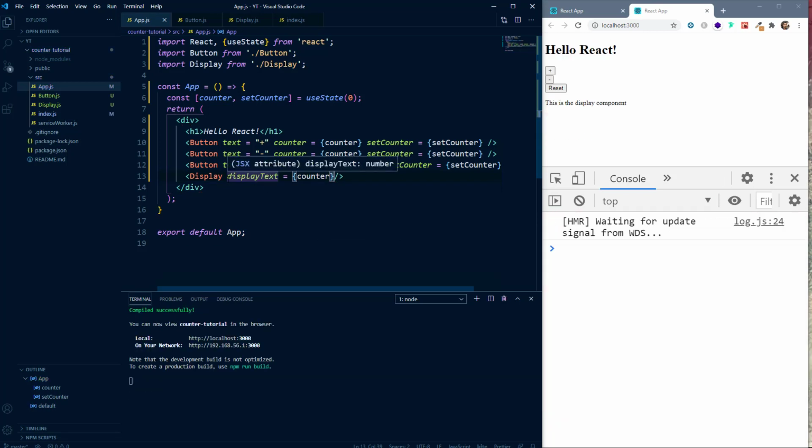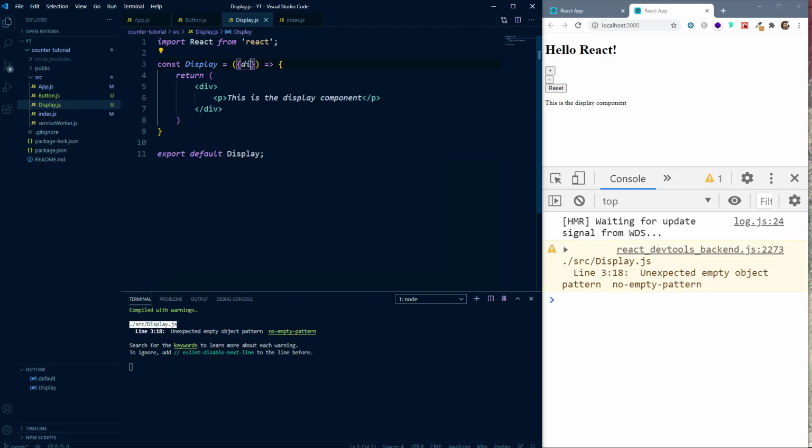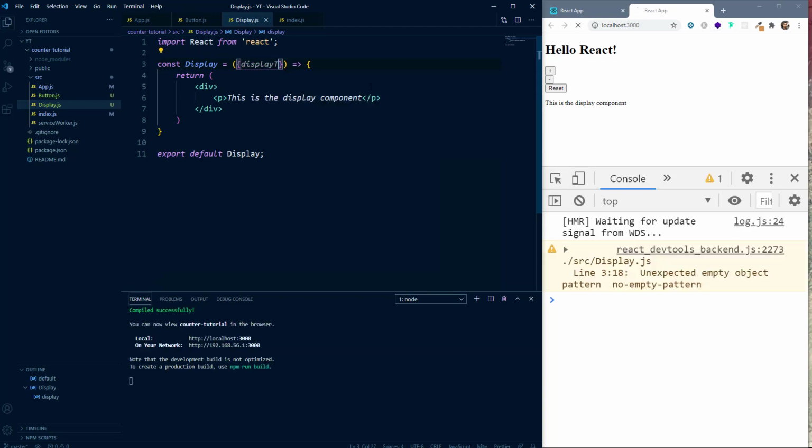We are passing it like this so that you know it is not necessary to name it exactly the same as the state variable. You can name it whatever you want. Here you can name it counter as well, and you can name it something else as well. But the important thing is that this displayText will be passed into our display.js file. So when we receive this displayText here, we can use object destructuring, and here we have to specify displayText only.